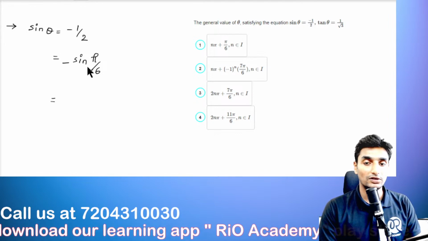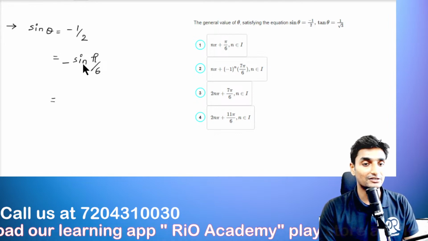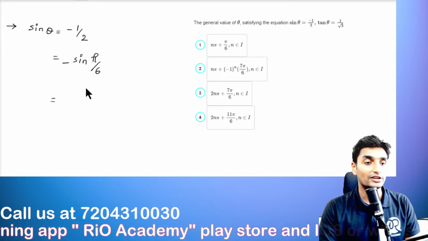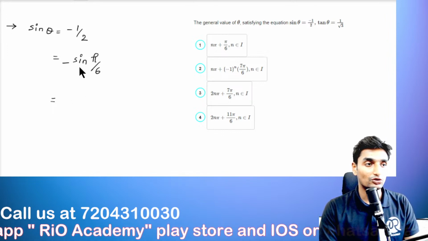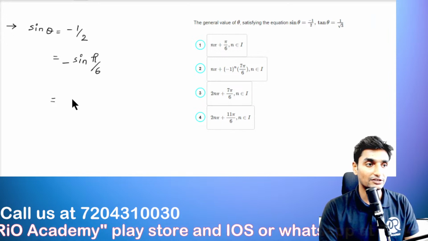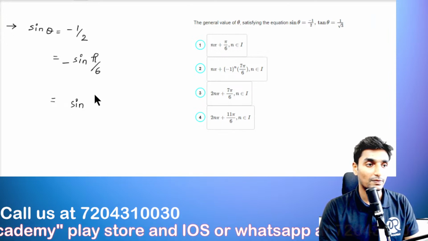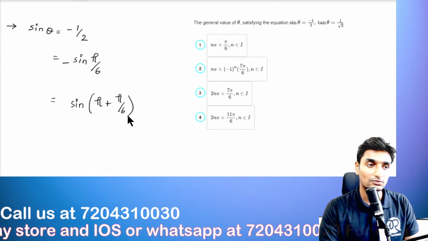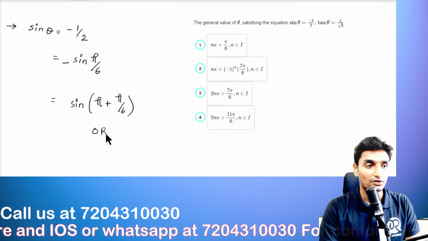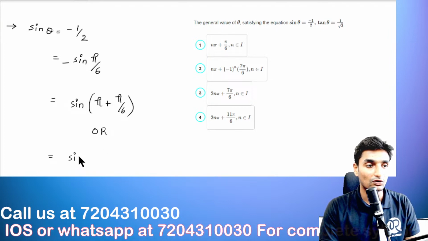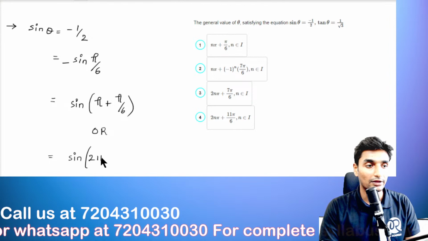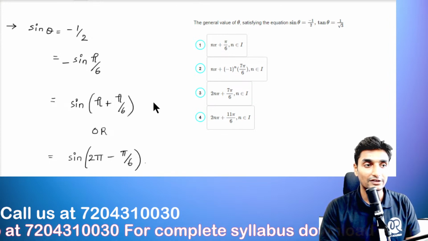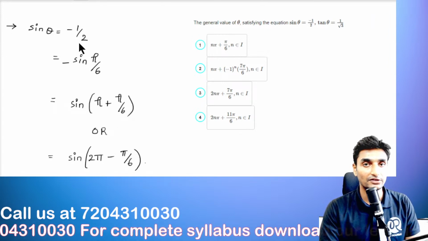See, sine of pi divided by 6, that is nothing but 1 upon 2. So there are 2 conditions here that we can write in order to express this format. We can write sine of pi plus pi upon 6. Okay, or we can write sine of 2 pi minus pi upon 6. Okay, so these are the 2 conditions which satisfy this value.